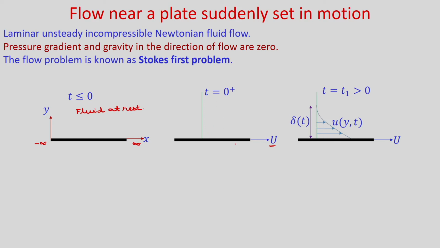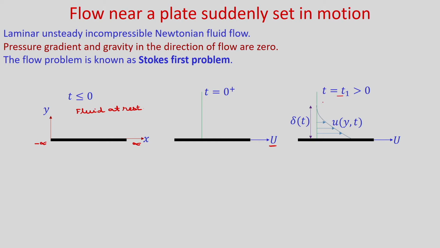Just when t is equal to 0 plus, it starts moving impulsively with a constant velocity u, and if t is greater than 0, let us say at any time t1, you will see that these disturbances will propagate inside, and due to the no slip condition at the wall, the fluid will have some velocity in the x direction, and as you go in the y direction this velocity will decrease.